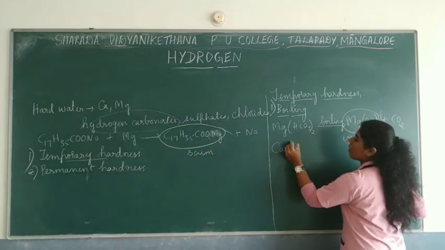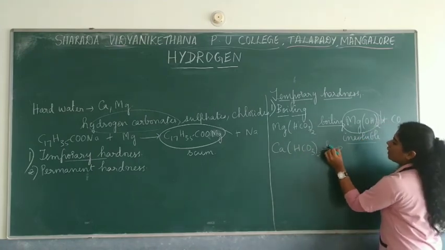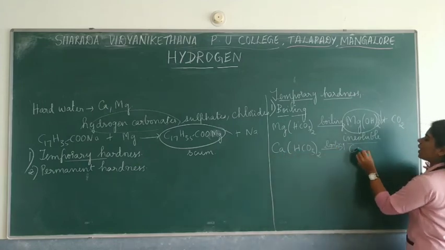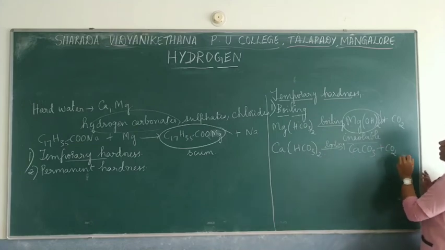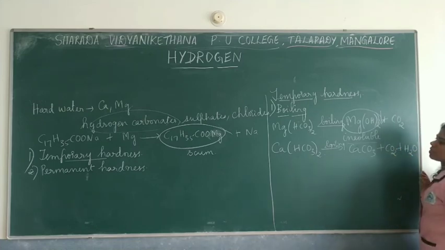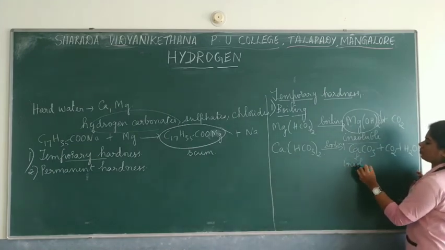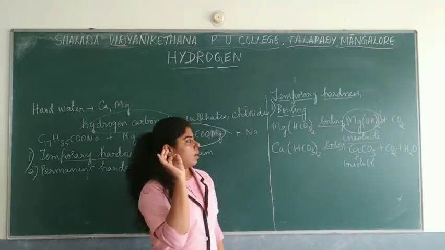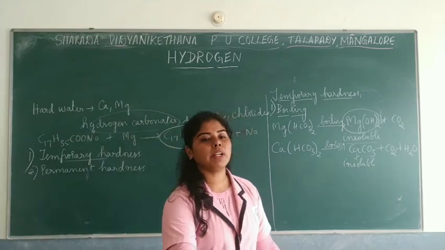Now suppose calcium hydrogen carbonate is present, how do you write the reaction then? By boiling, calcium carbonate will be the insoluble precipitate which is formed, carbon dioxide will be liberated, and you have water. This is the insoluble precipitate over here. So this is one of the methods by which you can separate calcium hydrogen carbonate or magnesium hydrogen carbonate salts by the simple technique, that is boiling.